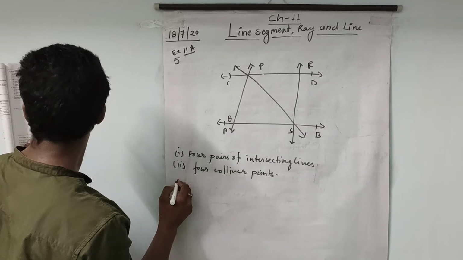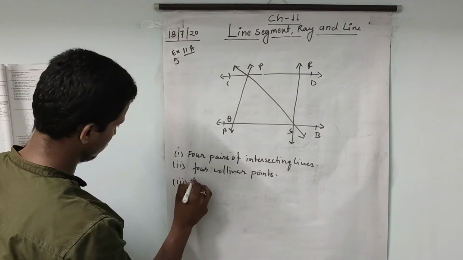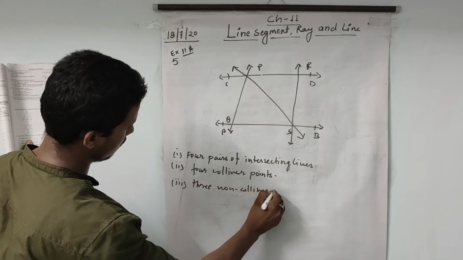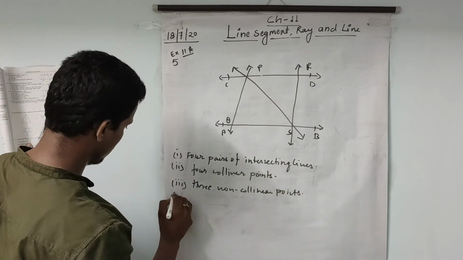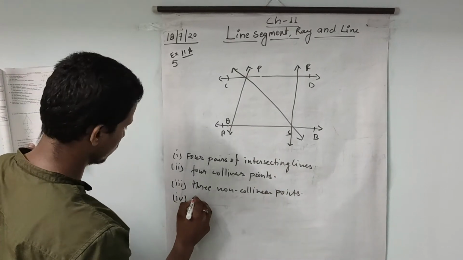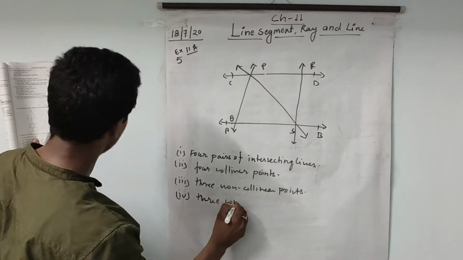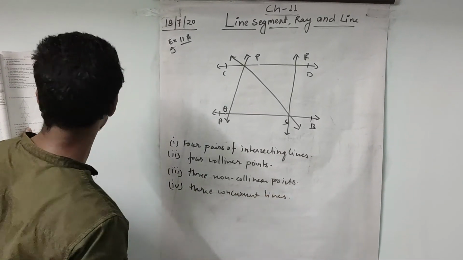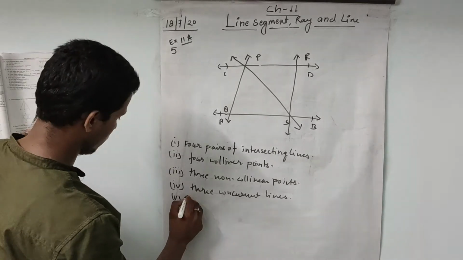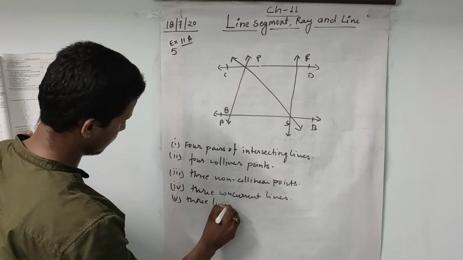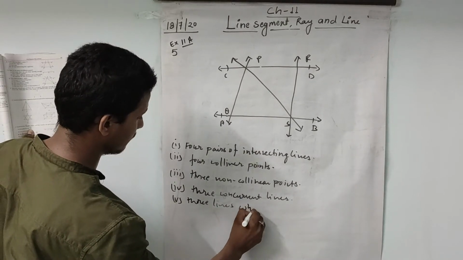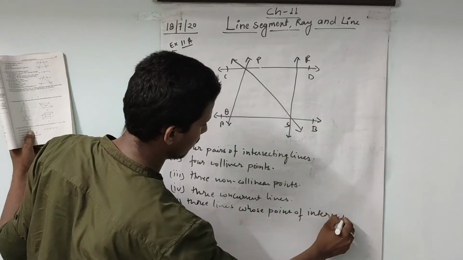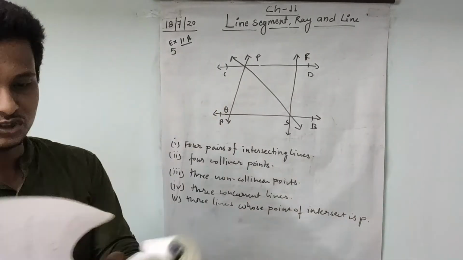Next, 3 non-collinear points. The fourth question, 3 concurrent lines. The fifth question, 3 lines whose point of intersection is P. Okay, these questions have been asked.